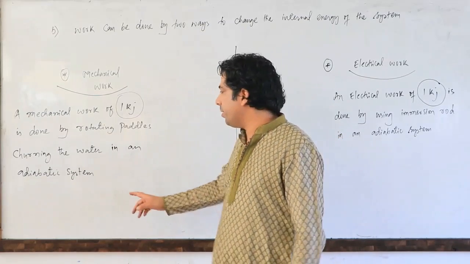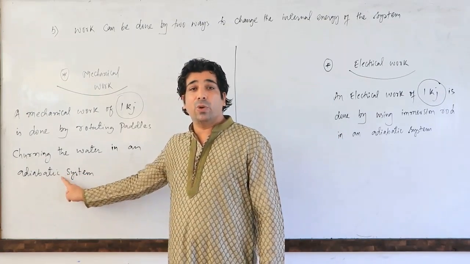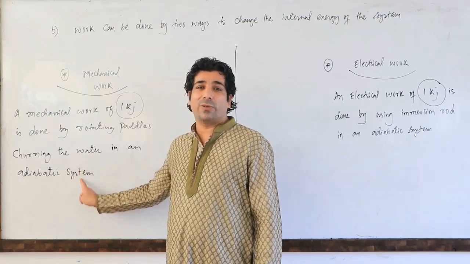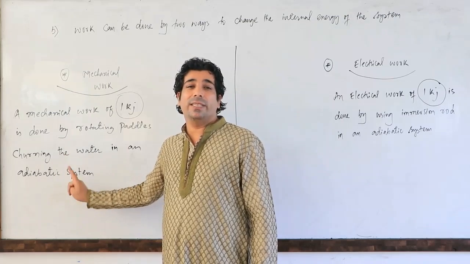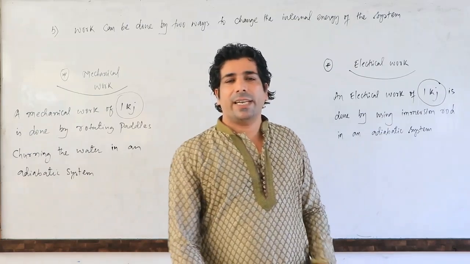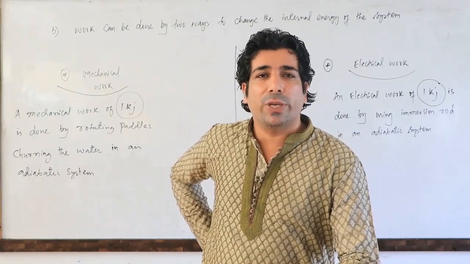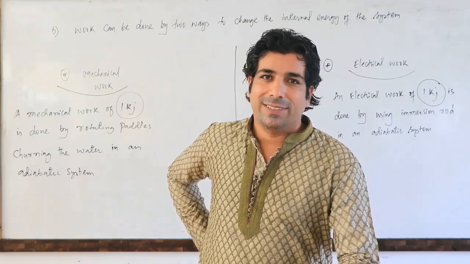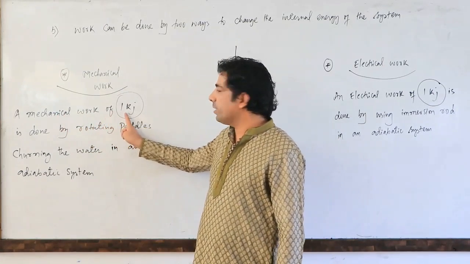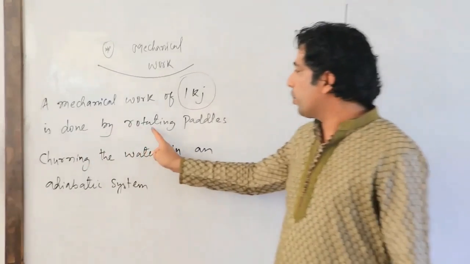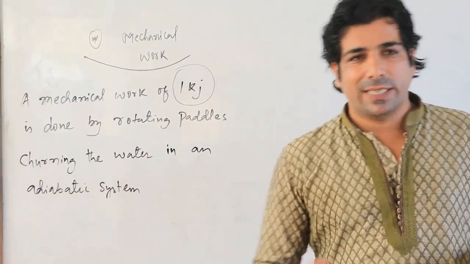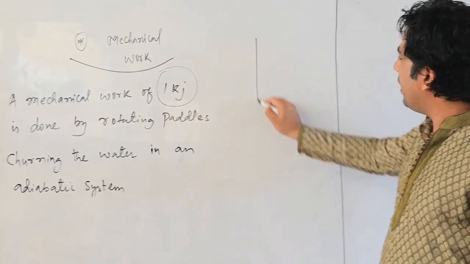So mechanical and electrical work which I am doing on the system. Which system I am taking here? Adiabatic system. That means no heat will be allowed to go from system to surroundings or from surroundings to system, because wall will be the insulator here. Same is the case here, the wall is the insulator. So we are taking here adiabatic system, which means we are doing the adiabatic work. Are you following, my dear friends? Have a look here. A mechanical work of 1 kilojoule is done by rotating paddles, churning the water. What is the meaning of this? Let's have a look.